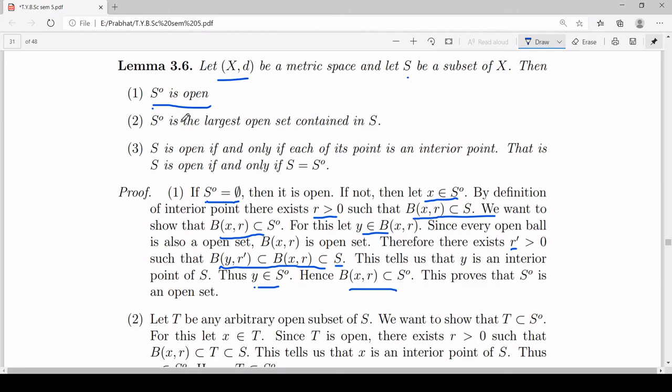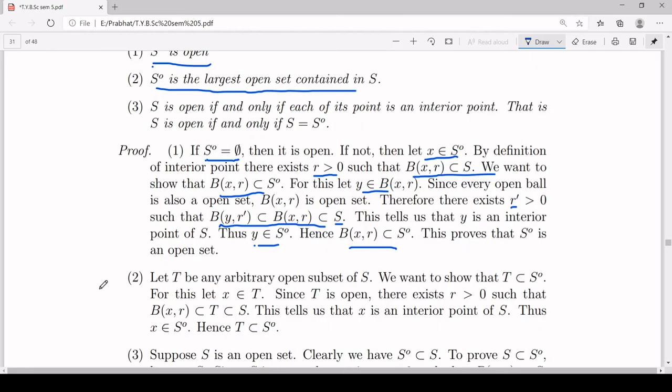Second condition of the lemma is S naught is the largest open set contained in S. That means it is not only open, it is the largest open set inside your set S. Now, what do we mean by largest open set?